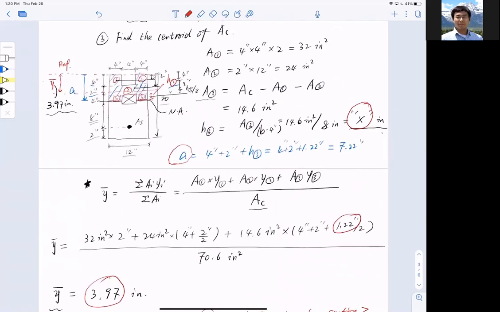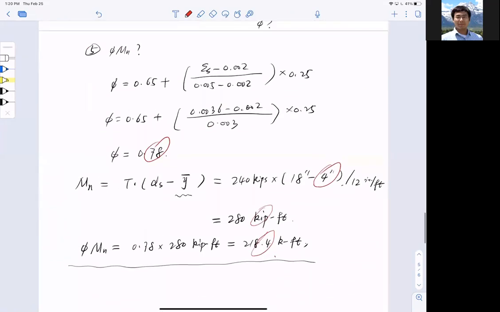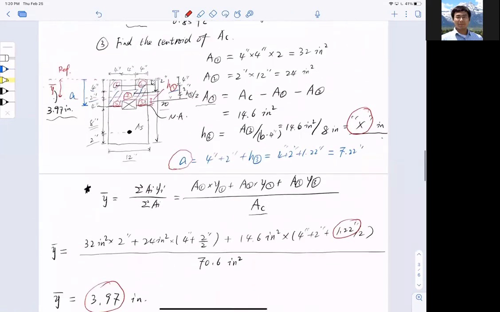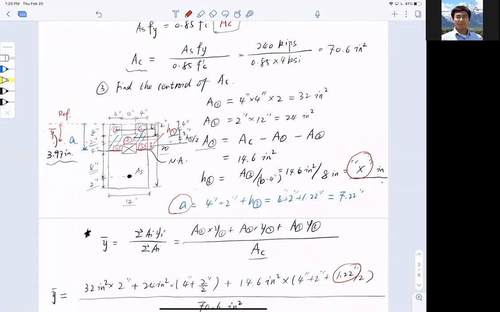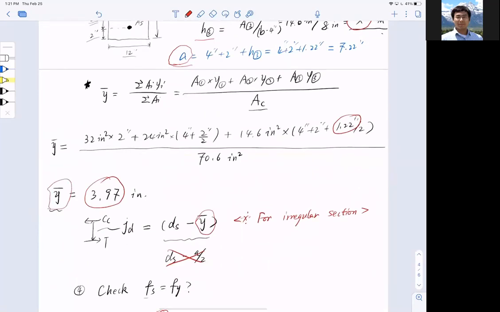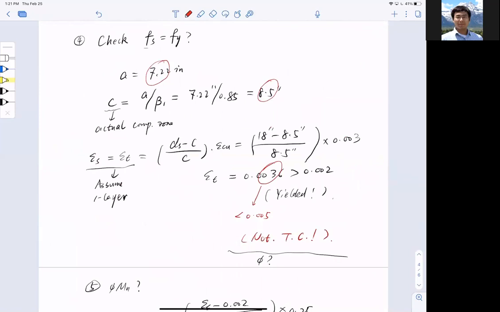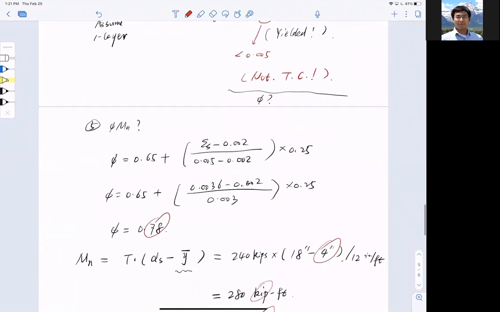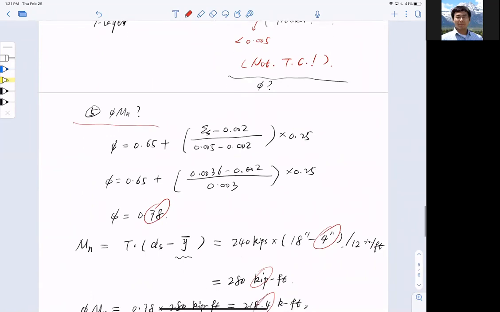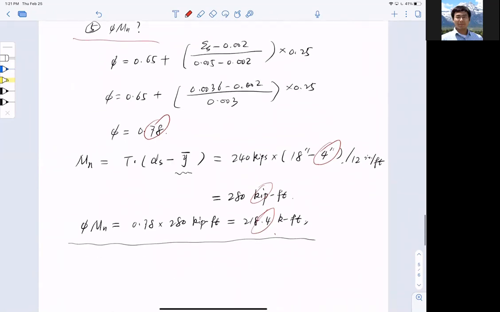So this is the process. Let me go back to Ac here. Now, once we correct this, we know Ac, we can find a, and we can find y bar, the centroid of the compressive zone. Then we can check whether the stress in the steel yielded or not, and finally get our phi Mn. The process is not complicated, but you can easily make a mistake like I did, which I'll correct and upload the correct notes.